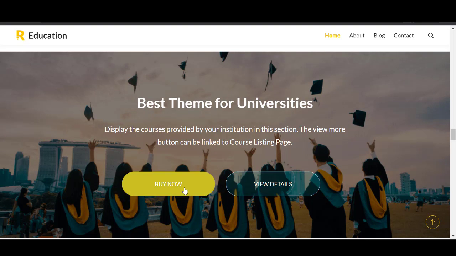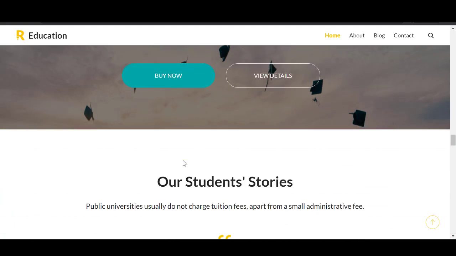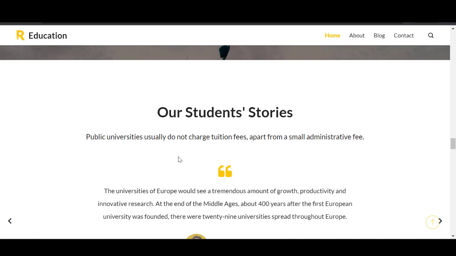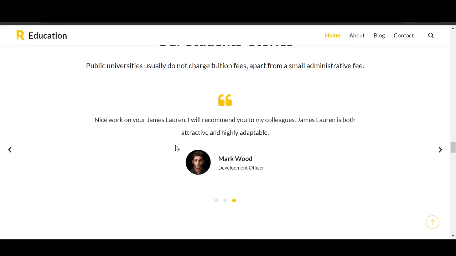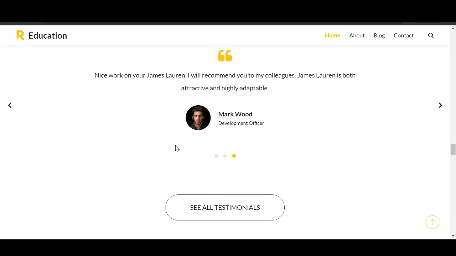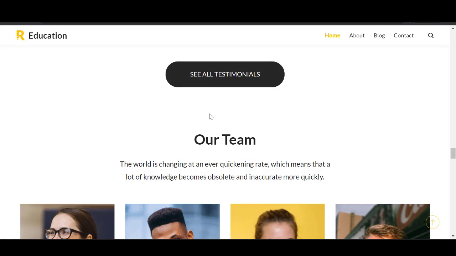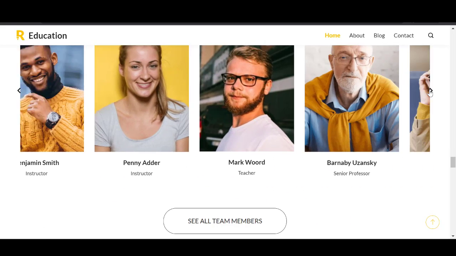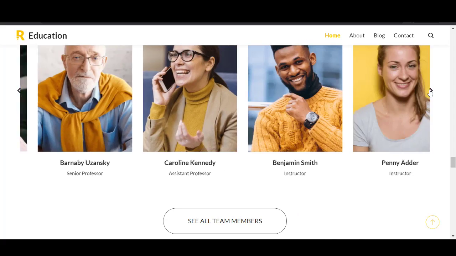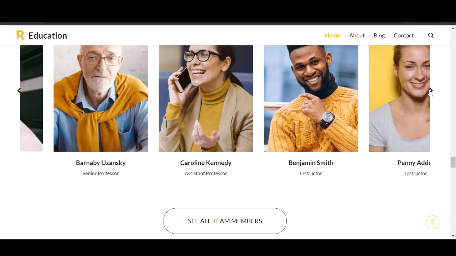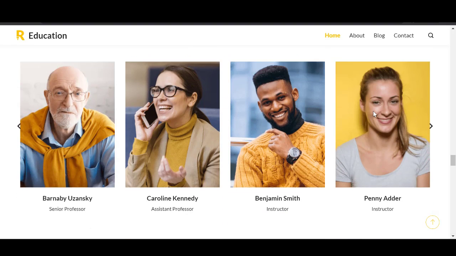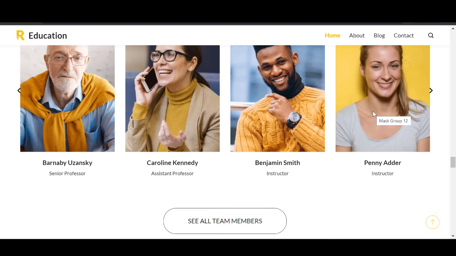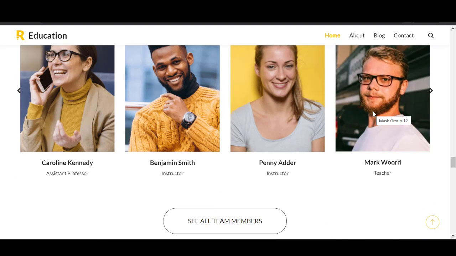So this is the work of Slider Revolution and other stuff. And the dependencies come already integrated in the Rishi theme, so you guys will just follow along. We'll also check on this and see how this is done. So a slider, a basic slider where you can slide from one side to another and check on images of your team members. You can still customize it and put your own pictures of your own team members over here.